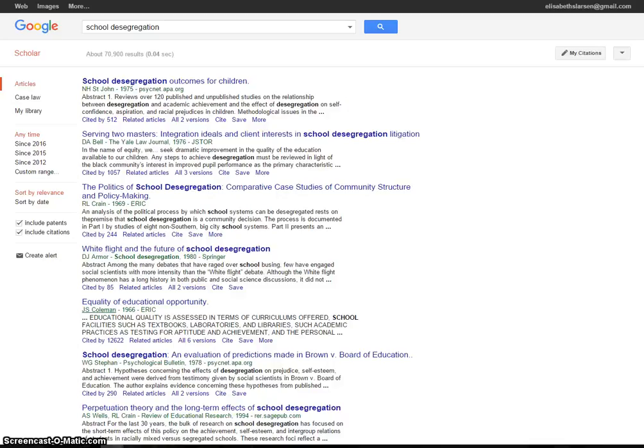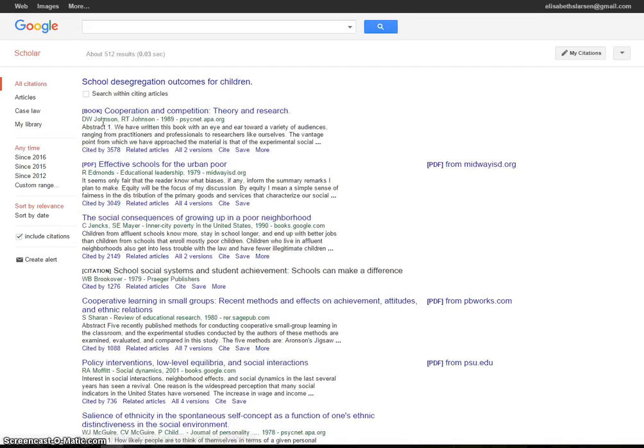Some of them are a little older, but a useful thing that Google Scholar also gives you when you're doing research is this cited by button, because then it can let you know what other researchers are looking at this, and you might find some great sources for the rest of your paper. You also have the opportunity, of course, to sort by date if you're doing something that's time sensitive. So it's another really good resource here.